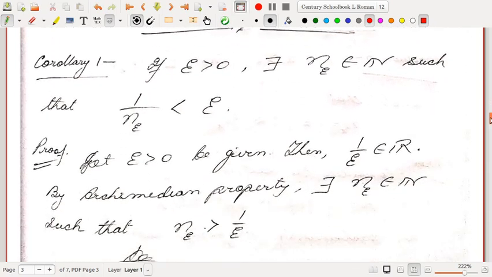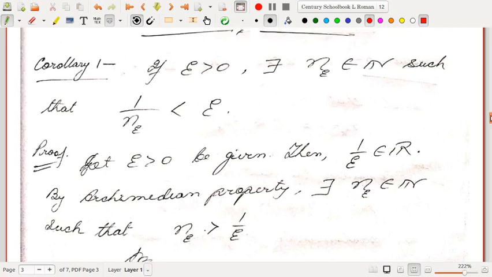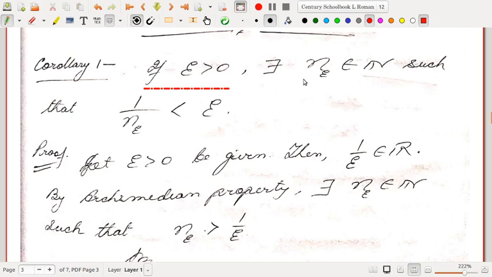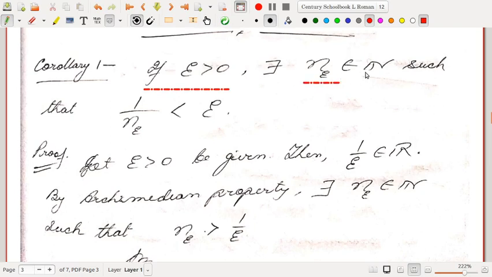Another equivalent way we can represent the Archimedean property is this: if epsilon is greater than 0, then there exists n_epsilon in the set of natural numbers such that 1 by n_epsilon is less than epsilon. The notation n_epsilon is used to represent the fact that this choice of the natural number depends on epsilon, right?